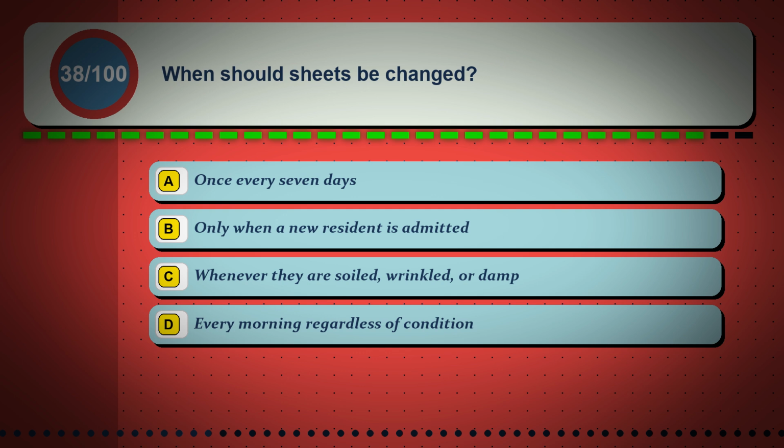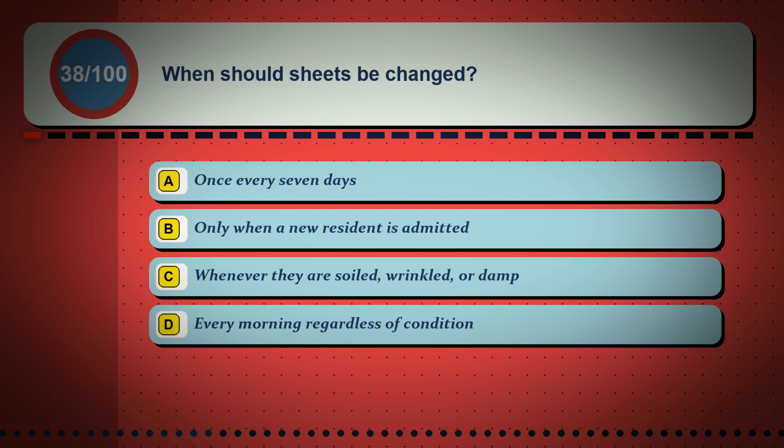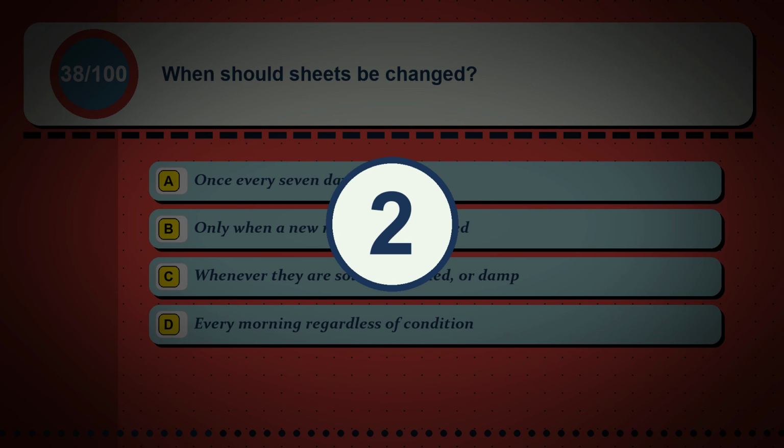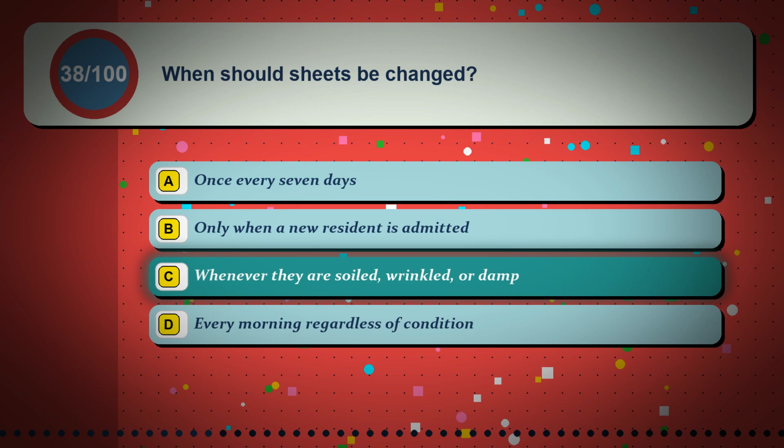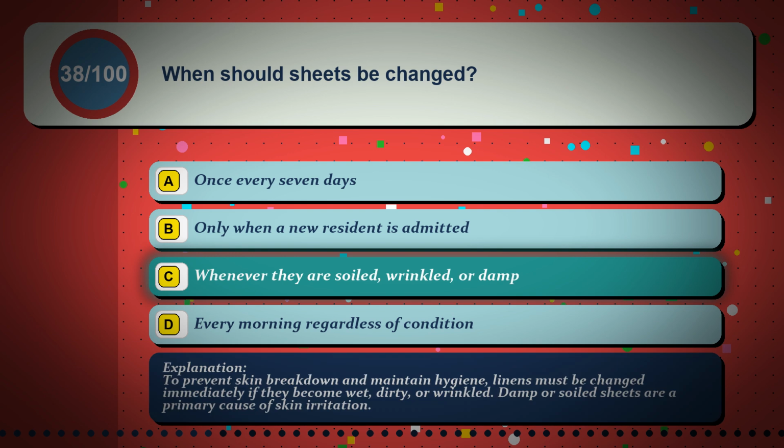Question 38. When should sheets be changed? Option A, once every 7 days. Option B, only when a new resident is admitted. Option C, whenever they are soiled, wrinkled, or damp. Option D, every morning regardless of condition. The correct answer is option C, whenever they are soiled, wrinkled, or damp. To prevent skin breakdown and maintain hygiene, linens must be changed immediately if they become wet, dirty, or wrinkled. Damp or soiled sheets are a primary cause of skin irritation.